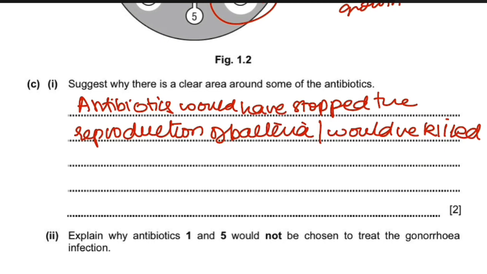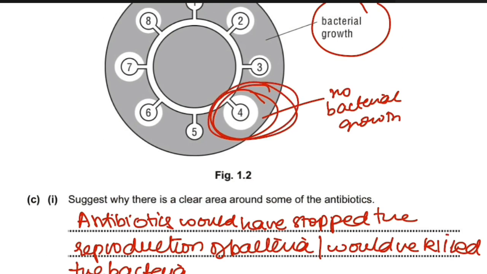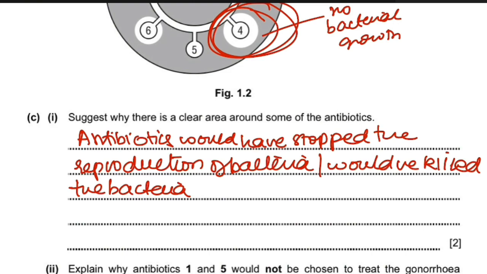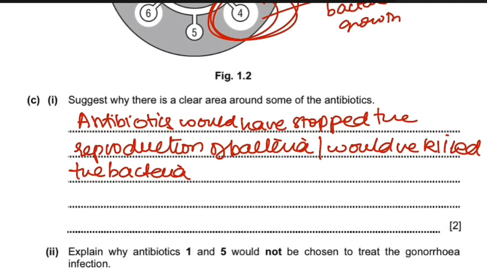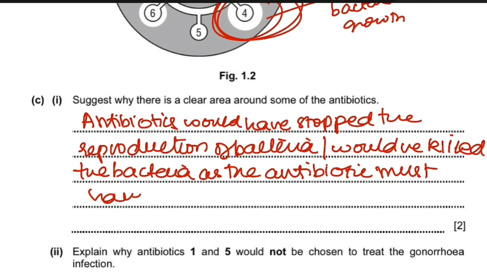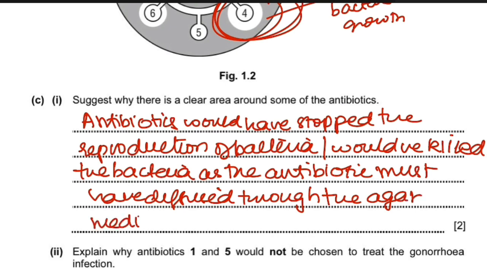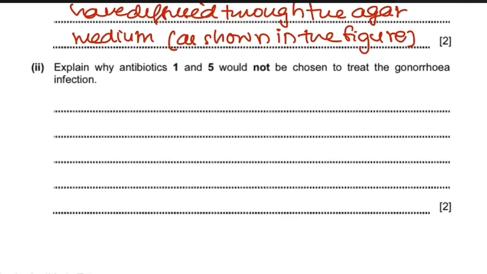Now, as there is a ring surrounding the antibiotic, we can actually say that the antibiotic must have diffused through the agar medium, as shown in the figure. Alright, let's look at the next one.